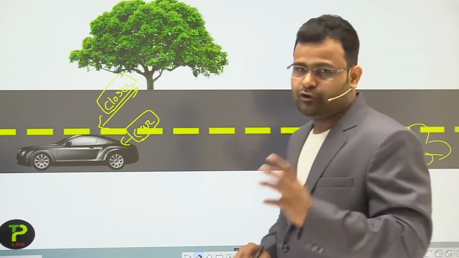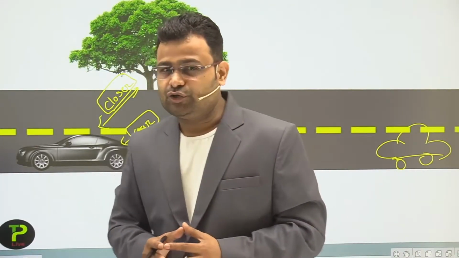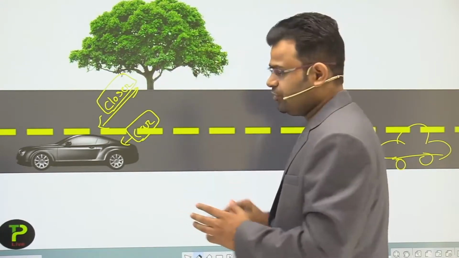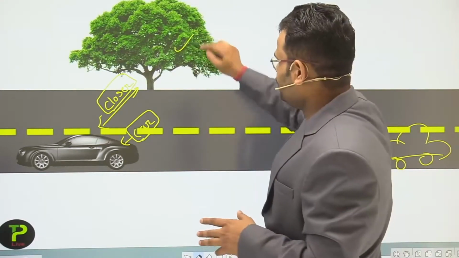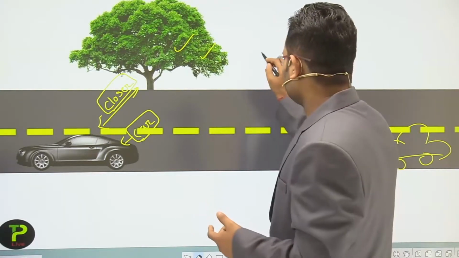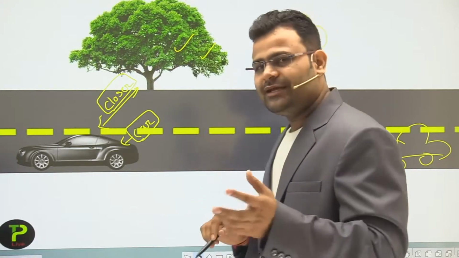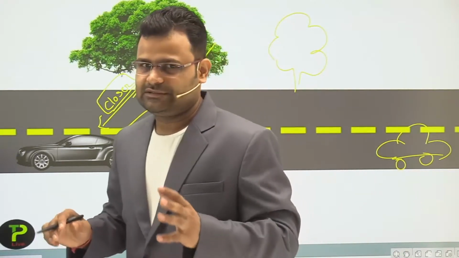The position of an object changes with respect to the surrounding. Surrounding means with respect to the tree. If some other tree were here, then we could also use that as the surrounding. We can use any object in the surrounding.